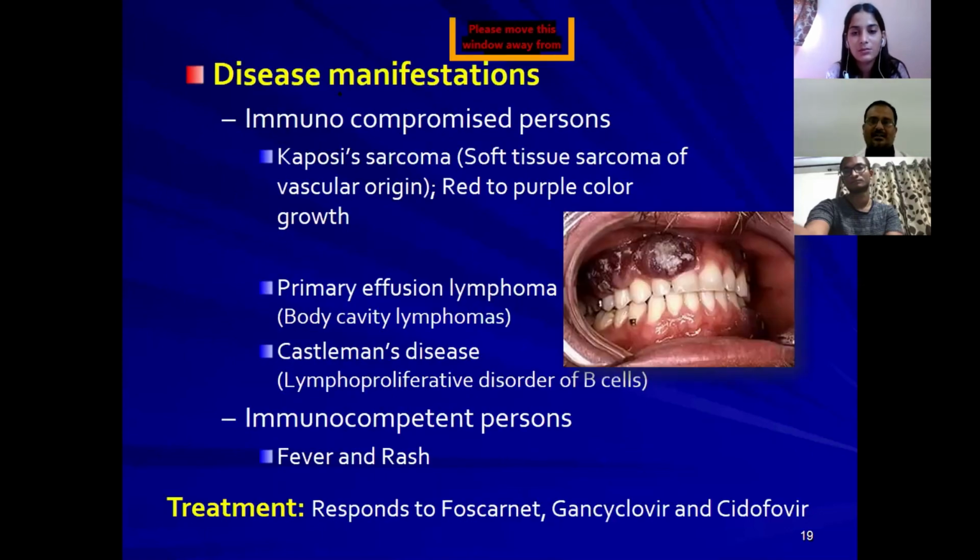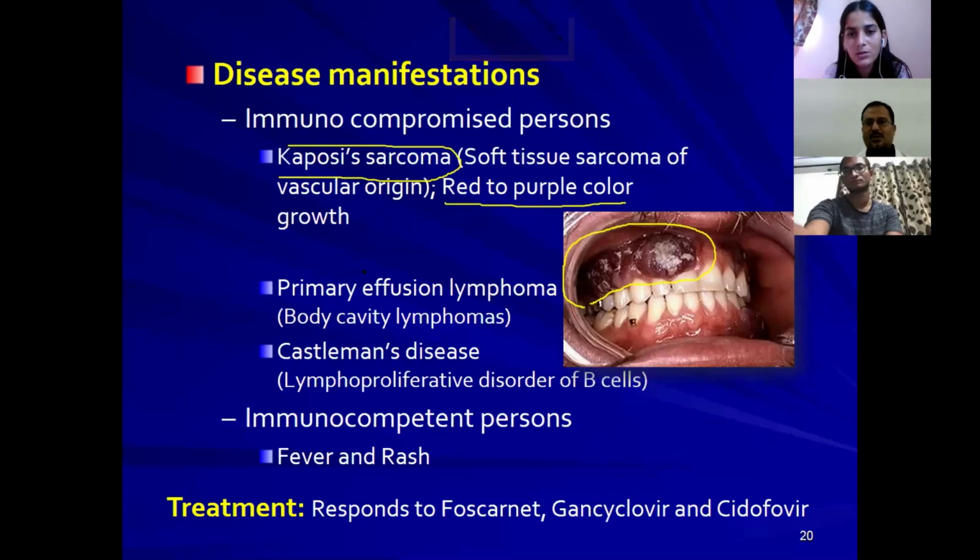Among immunocompromised individuals, the disease manifestation is Kaposi sarcoma. This is a soft tissue sarcoma of vascular origin. See how it appears here: a red to purple colored growth. Not only that, it is also responsible for primary effusion lymphomas, that is, body cavity lymphomas, and a lymphoproliferative disorder known as Castleman's disease. That means lymphoproliferation of B lymphocytes is very common.